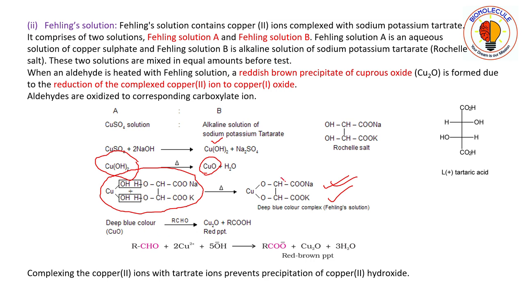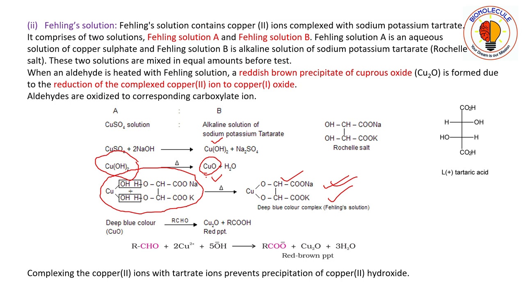Now this deep blue color complex and this copper oxide undergo a redox reaction with the aldehyde. In a redox reaction, oxidation and reduction both take place, via electrons.